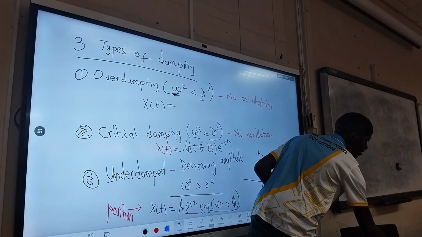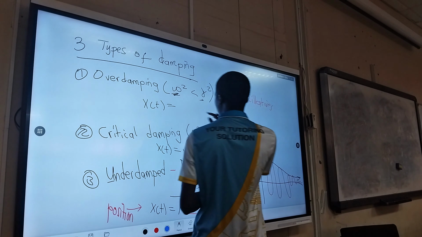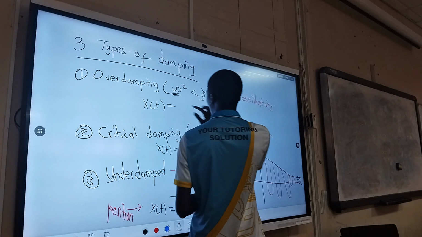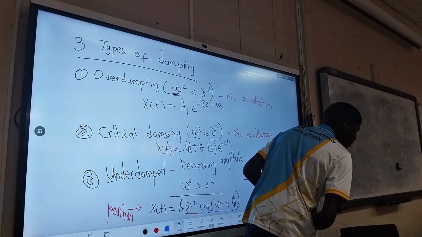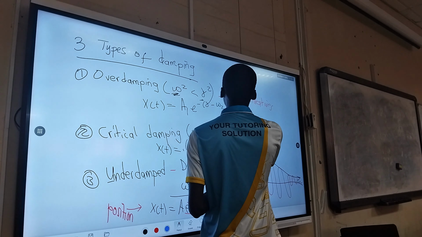Over damping. Okay, here it is. It's A1 e to the power of negative, this minus omega 2, something like this, and it continues, times t plus A2, I don't know what the final equation is. Oh yeah, it's just this one. So this equation also doesn't have cos or sine, which shows that there are no oscillations.